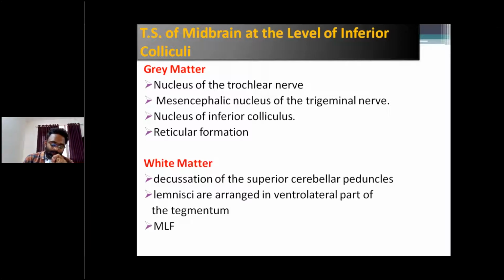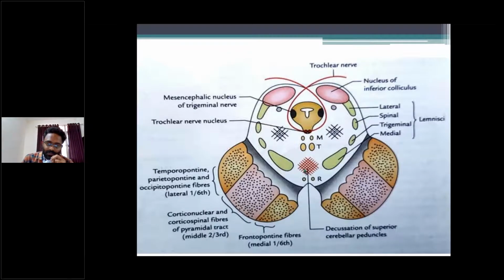And next, white matter. In the white matter, identify here the decussation of the superior cerebellar peduncles. Posterior to the decussation, this is the tectospinal tract. Anterior to it is the rubrospinal tract. So the rubrospinal tract is in front of the superior cerebellar peduncles, and the tectospinal tract is posterior to the decussation.